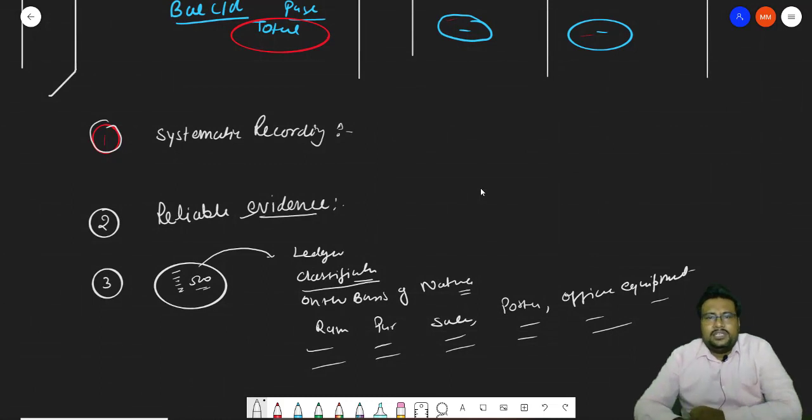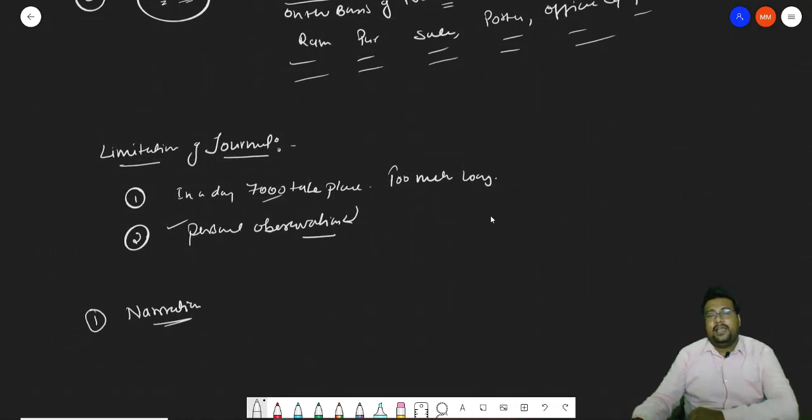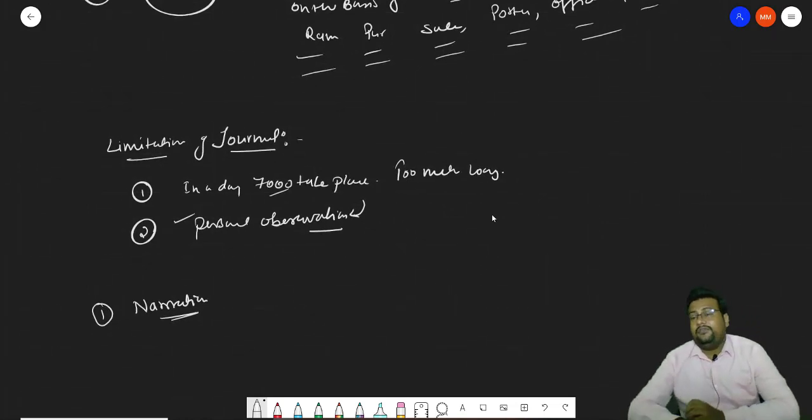Some advantages of journal are there: systematic recording, because we record the transactions on a daily basis. That's why a proper systematic record is there. Second one is reliable evidence. This will act as evidence of the transaction. And third, it helps to classify the data in different accounts. At the same time, we have limitations of journal also. If in a day too many transactions are there, then the journal will become too long and difficult to record with other books. And it is easily manipulated by personal judgment, personal observation.